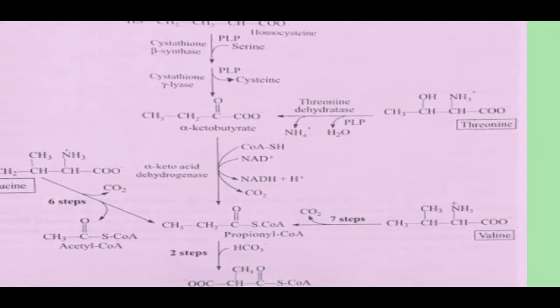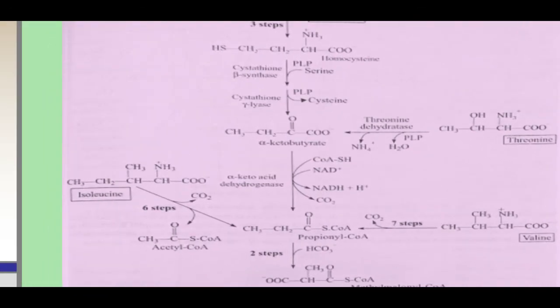Now let us see another amino acid, isoleucine. The isoleucine is degraded to propionyl coenzyme A in a 6-step reaction, and in this 6-step reaction acetyl coenzyme A is also produced. The propionyl coenzyme A is then further converted to succinyl coenzyme A.